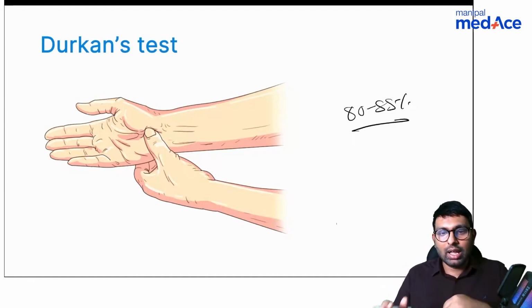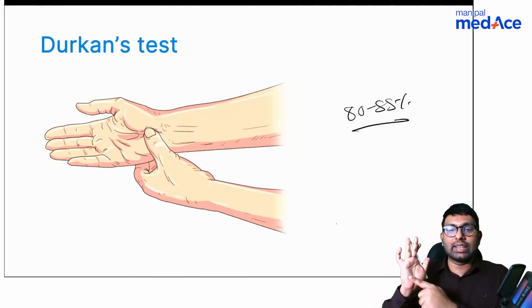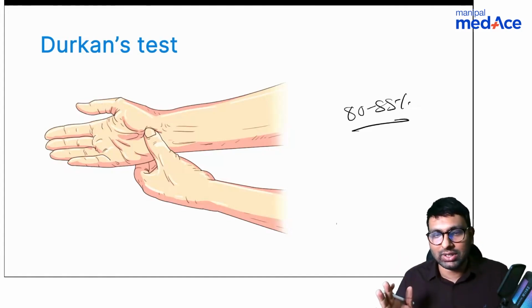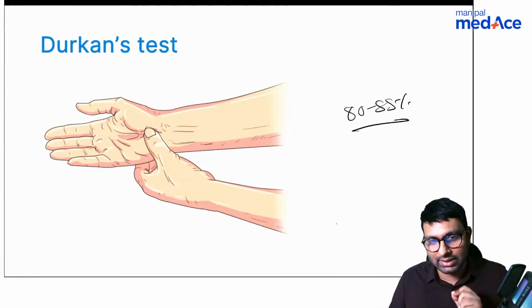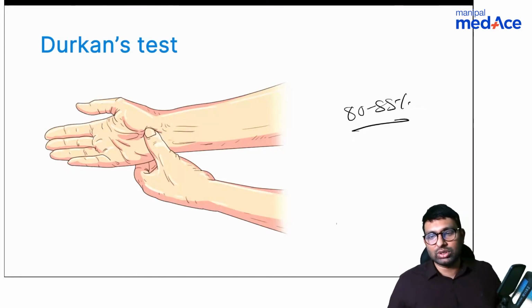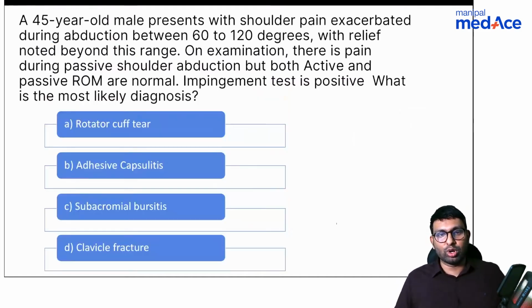And when you do that, the patient will talk about exaggerated symptoms. The same symptoms on the median nerve area will get exaggerated, and that is Durkan's test. It is also called the carpal tunnel compression test. These are the 2 names it's given, and this is the best test to diagnose a case of carpal tunnel syndrome. So all of you were right. The answer is Durkan's test.